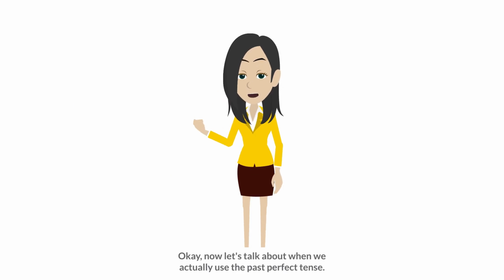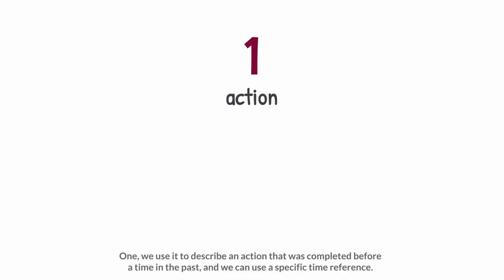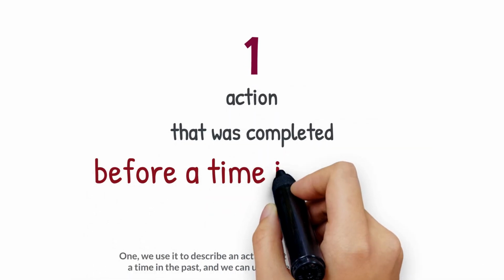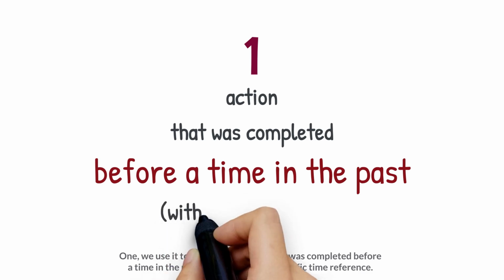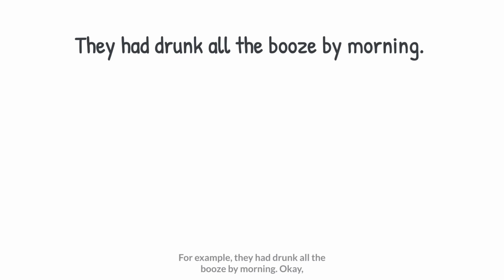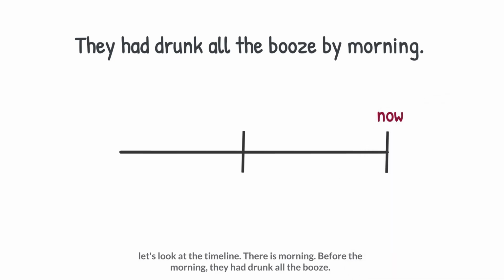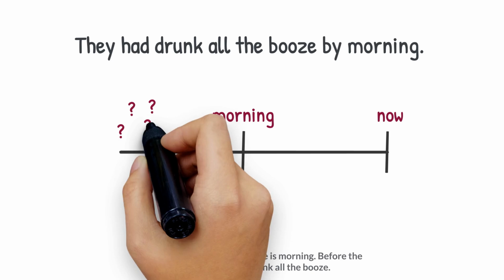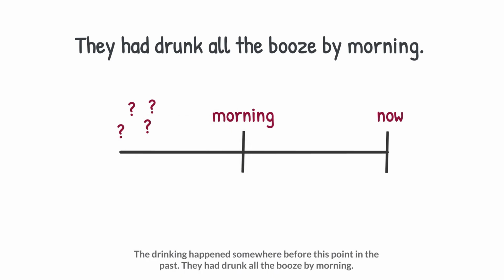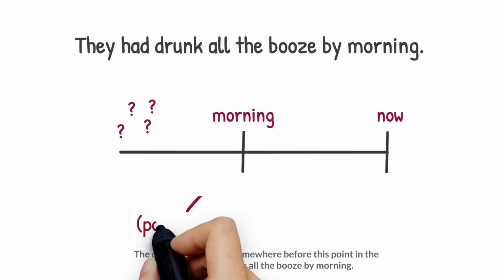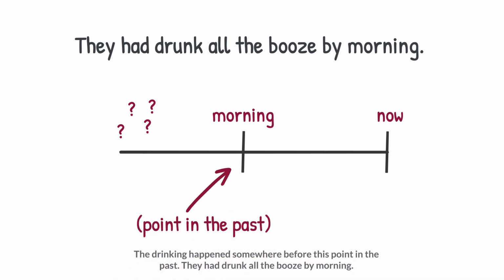Okay, now let's talk about when we actually use the past perfect tense. 1. We use it to describe an action that was completed before a time in the past, and we can use a specific time reference. For example, they had drunk all the booze by morning. Okay, let's look at the timeline. There is morning. Before the morning, they had drunk all the booze. The drinking happened somewhere before this point in the past. They had drunk all the booze by morning.